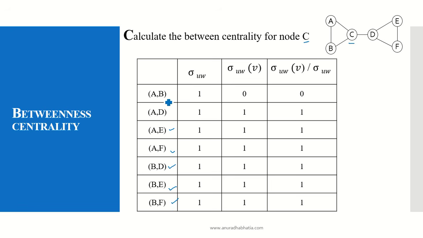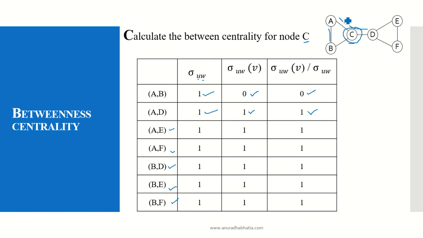So for AB, that is if I have to reach from A to B, U is my A, W is my B. So there is an edge existing, so there is a shortest path existing. I write 1. When I have to reach from A to B, C does not come into picture, so the value is 0 over here. So 0 divided by 1 is 0. A to D. Yes, there is a shortest path existing for me to reach from A to D, and C comes in between. There is a betweenness of C when I have to travel from A to D. So 1 divided by 1, the answer is 1 over here.